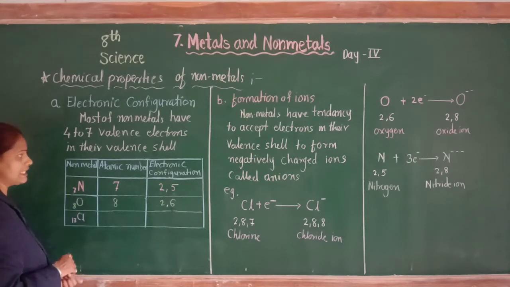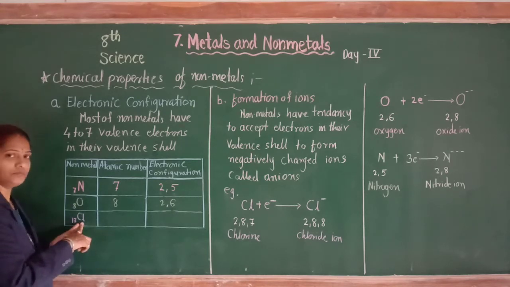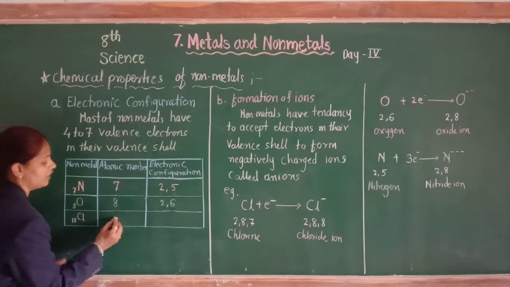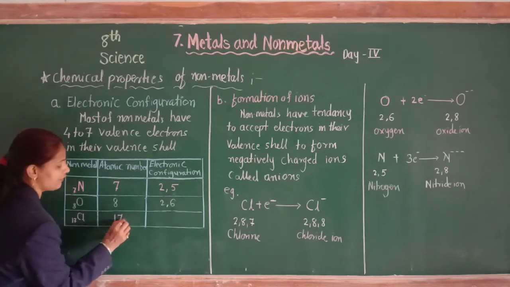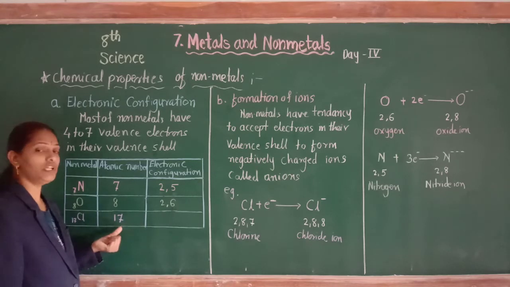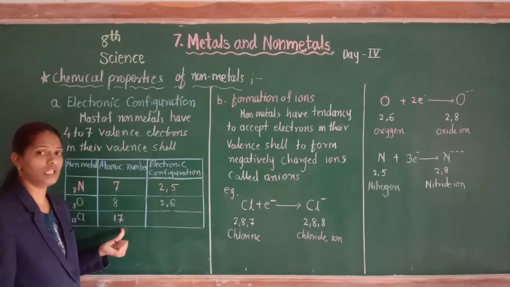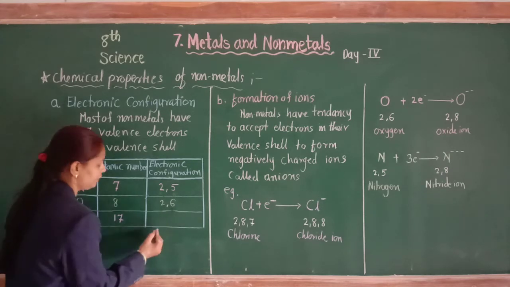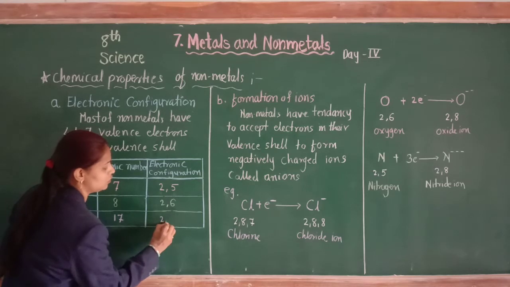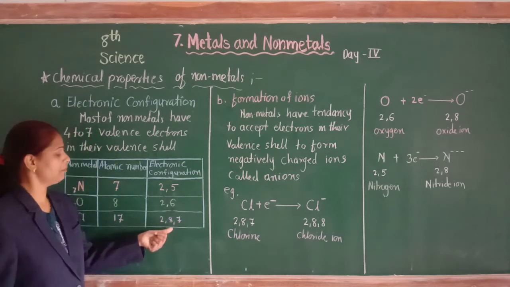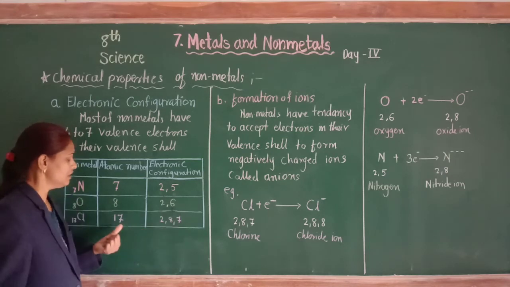The third example of a non-metal is chlorine. The atomic number is 17. It means the chlorine atom has 17 protons as well as 17 electrons. These 17 electrons are distributed into different shells like this: 2, 8, 7. Here 8 plus 2 is 10, plus 7 is 17.